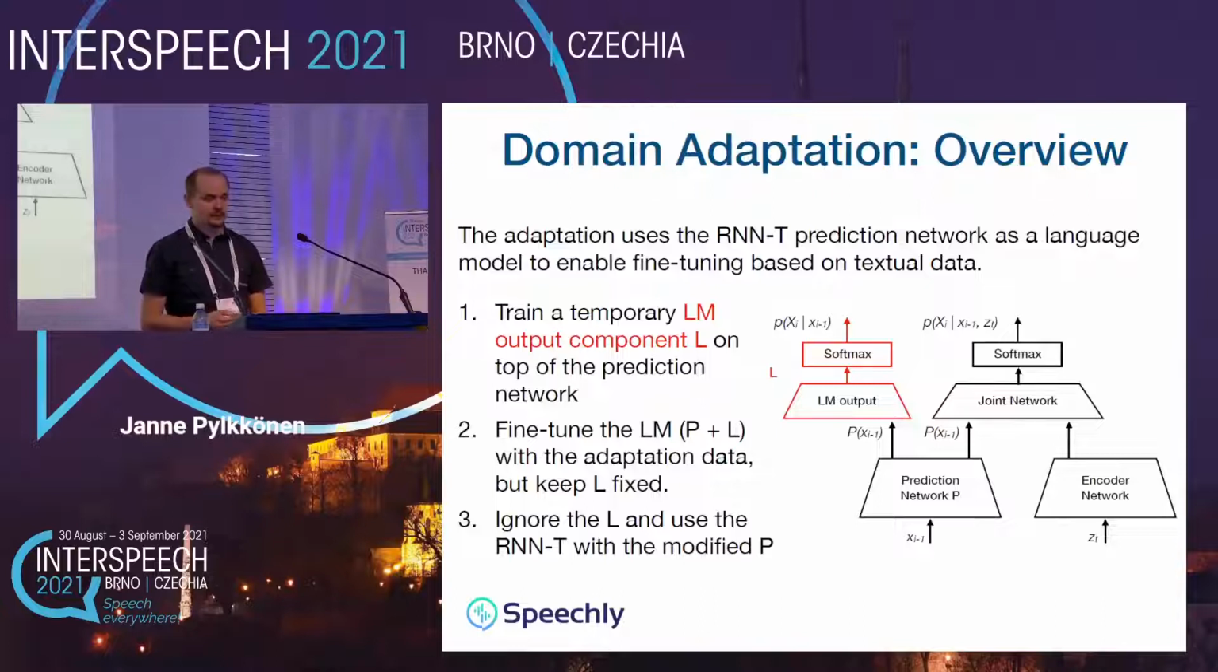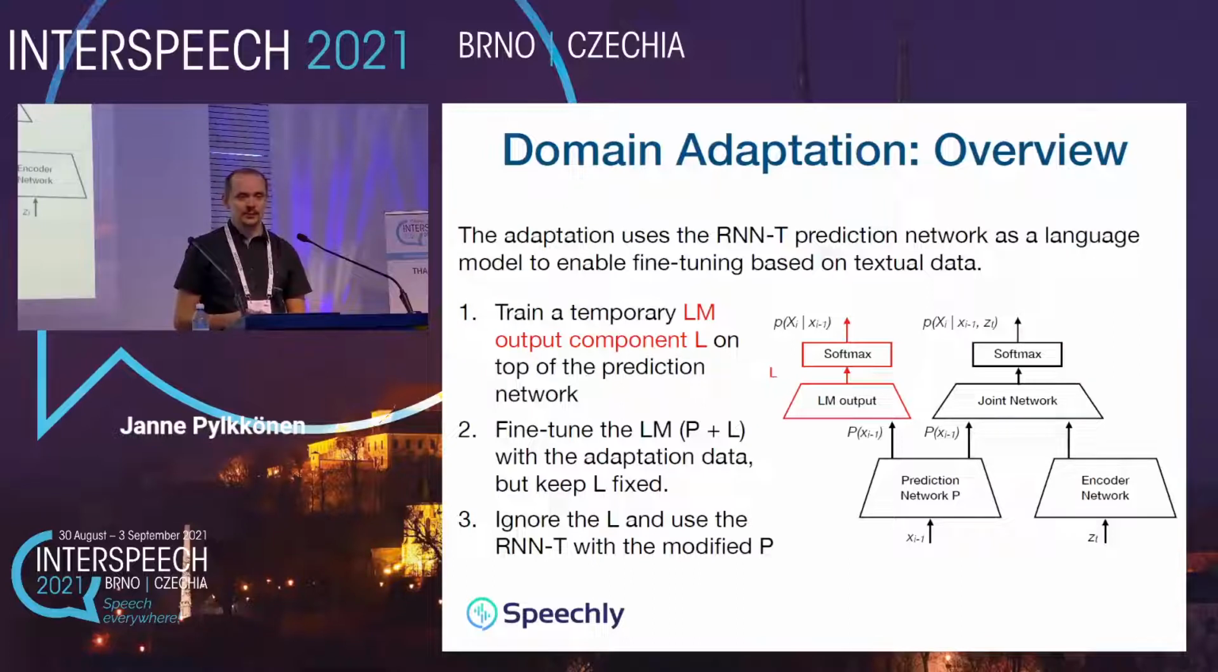So let's look at our proposal for fast domain adaptation method. The key component to our method is the introduction of a temporary language model output component, which is placed on top of the prediction network. This is depicted on the slide in red and referred here as L. Together with the prediction network P, the language model output L produces a neural language model P plus L, which can be fine-tuned and used as any other language model. The language model output layer L is a simple feed-forward layer followed by a softmax, so it's just like the joint network.